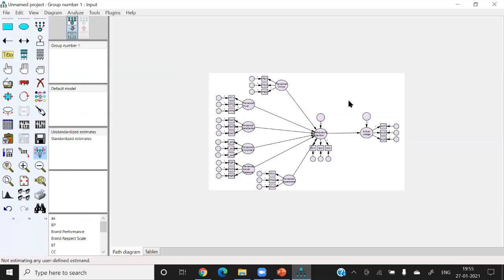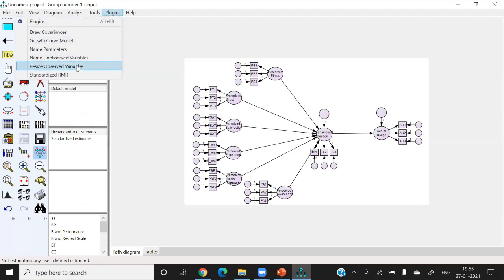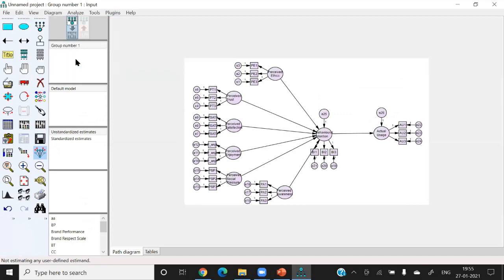everything is filled, but error terms are empty. So I can fill the error terms by going to plugin and name unobserved variables. After that, I have to beautify the diagram so that you can see each and everything clearly. Okay, now you can see all the constructs clearly.